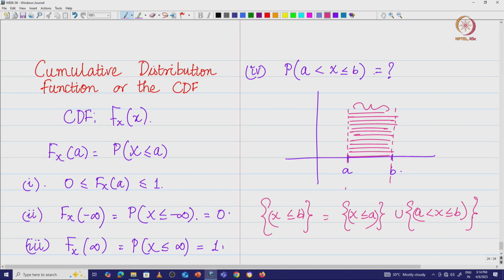Therefore I can write P of X less than or equal to b is equal to P of X less than or equal to a plus P of a less than X less than or equal to b.